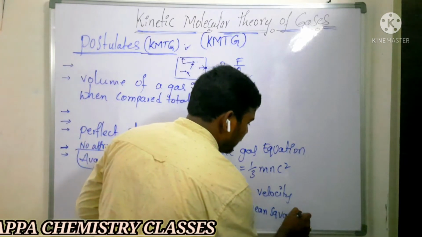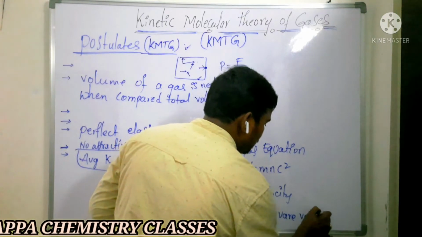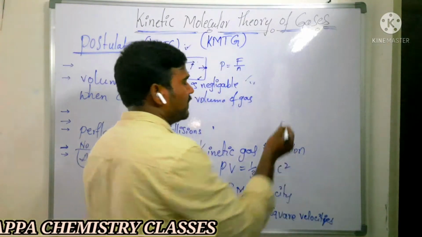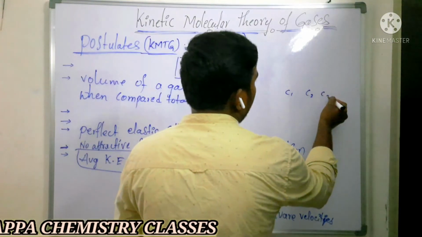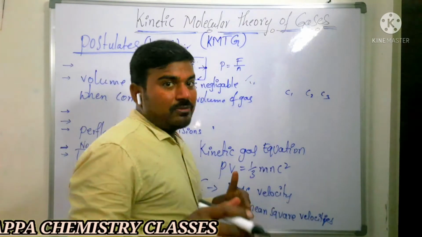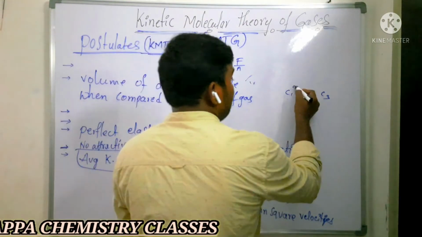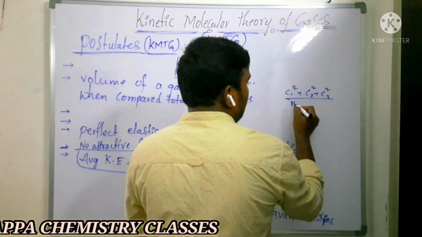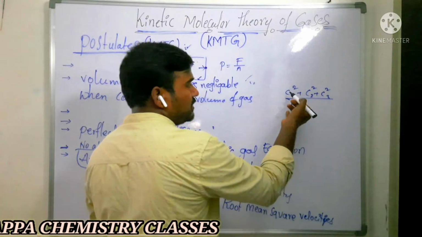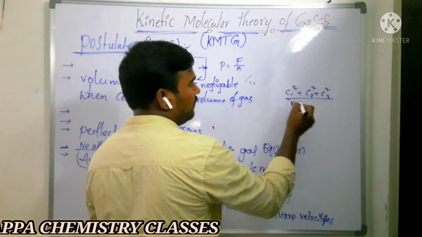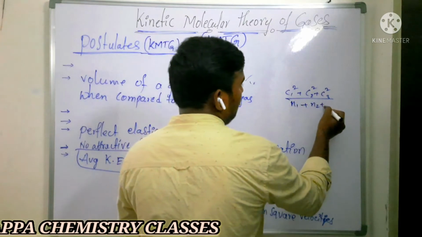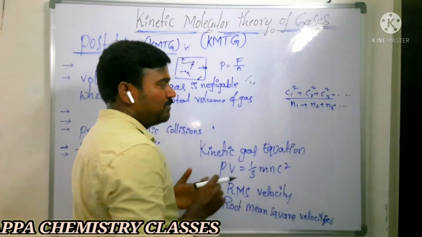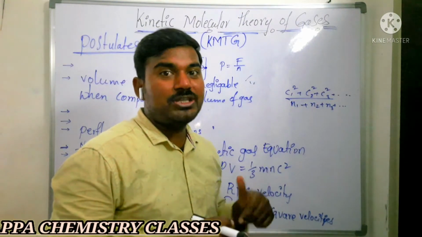If you take different gases with different velocities, say C1, C2, C3, we take the squares of the velocities. N1 molecules have velocity C1, N2 molecules have C2, N3 molecules have C3, and so on. We take the mean of the squares of the velocities, and then the square root.